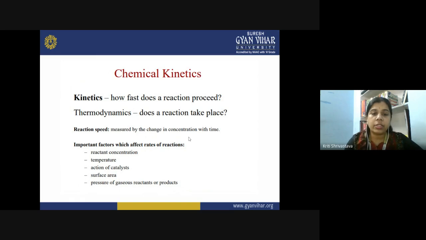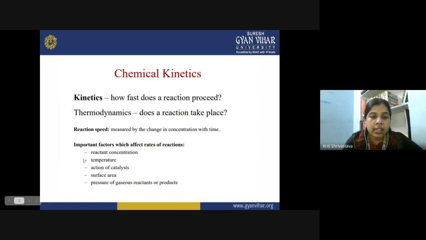Now, what are the factors which affect the rate of the reaction? We have these factors, first the reactant concentration. Generally, it has been seen that if you take a greater concentration of reactant, it is more and more forced to achieve the equilibrium, and therefore the product formation takes place quickly. At the equilibrium, you can characterize the equilibrium with a certain concentration of reactant. So if you increase the reactant concentration, equilibrium will be shifted in the forward direction and more product will be formed.